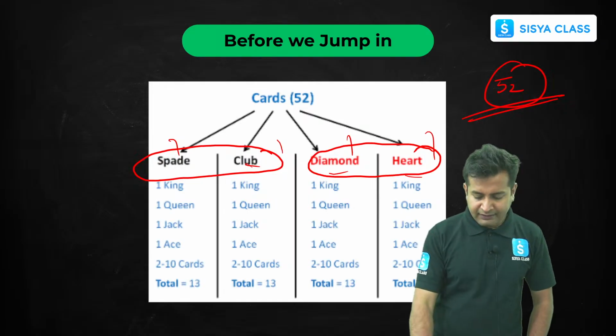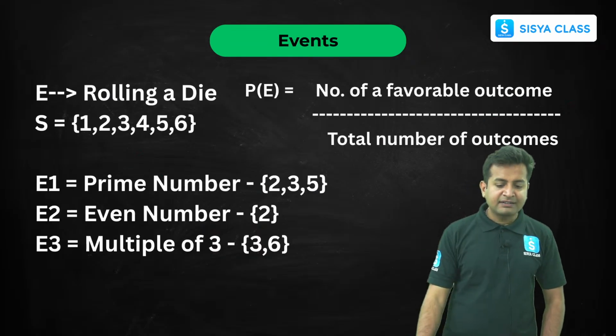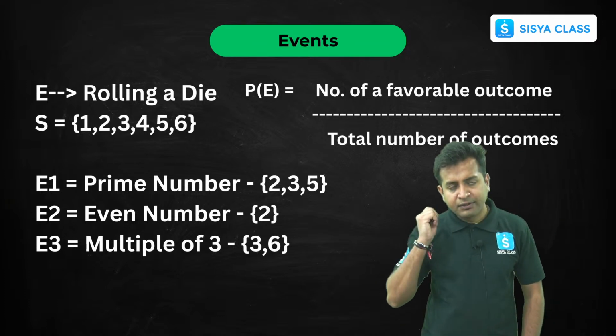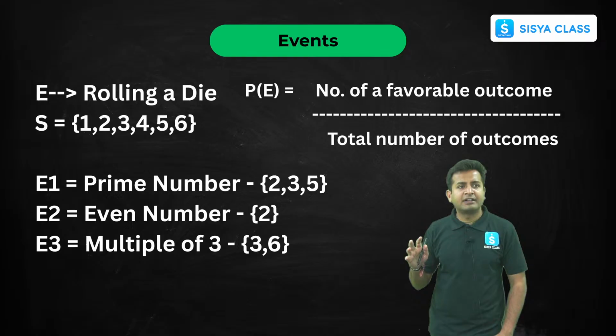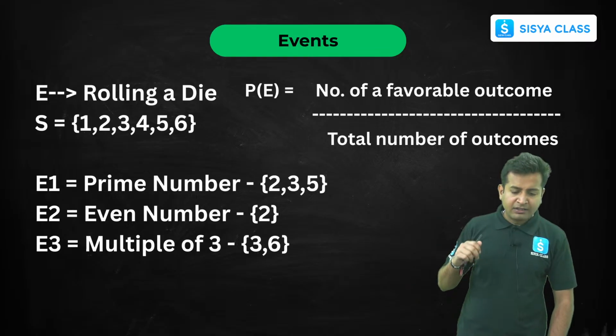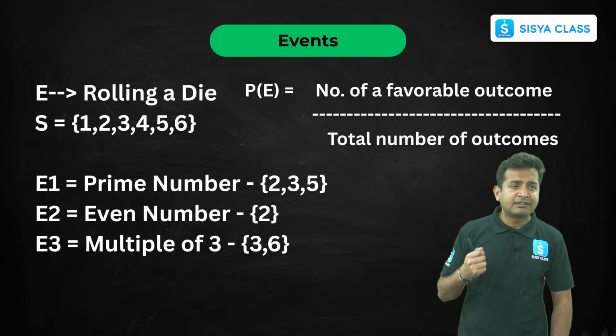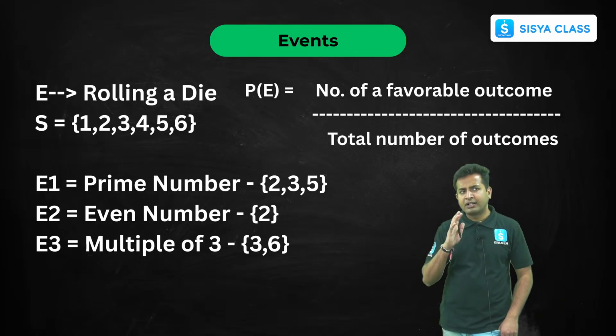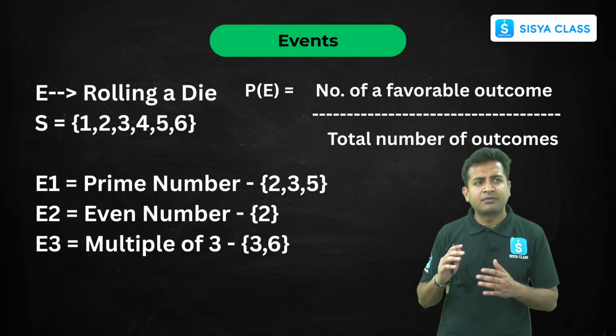Now let us proceed further. The next thing is about events. Let's suppose we are going to roll a die, that is an event, right? If we roll a die, obviously something has to come. The outcomes are 1, 2, 3, 4, 5, 6.